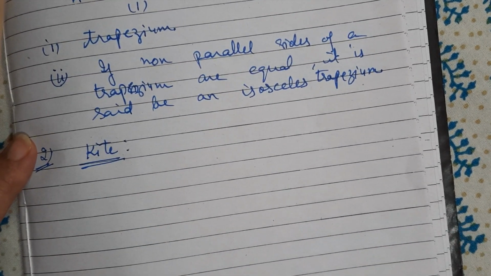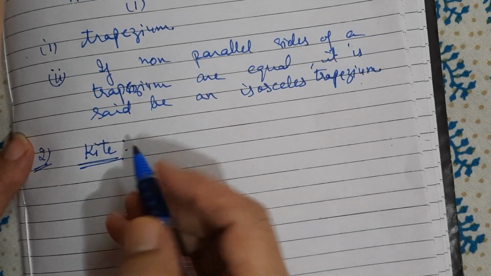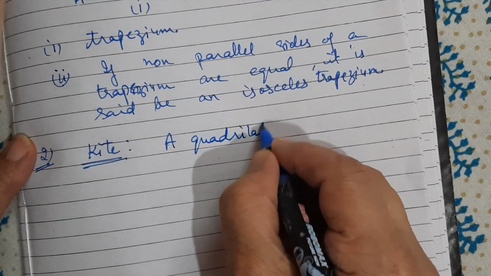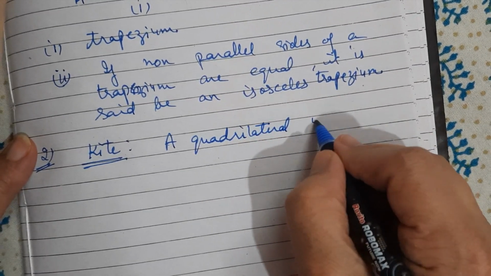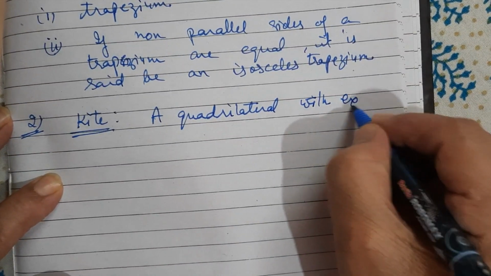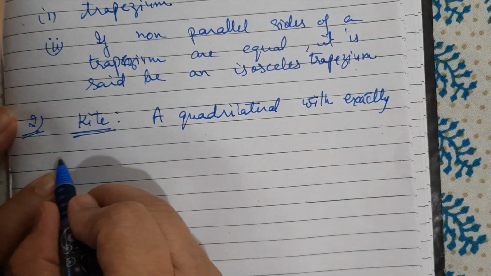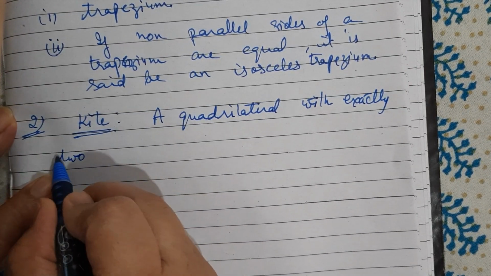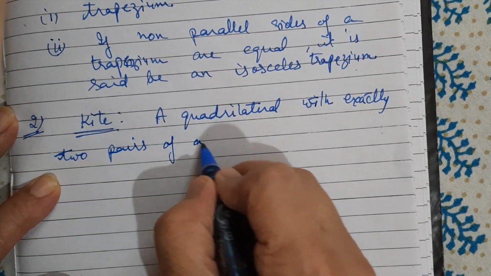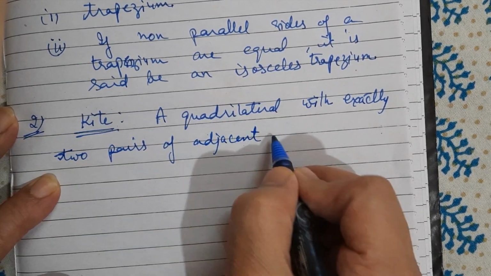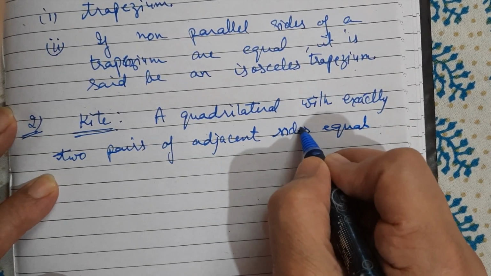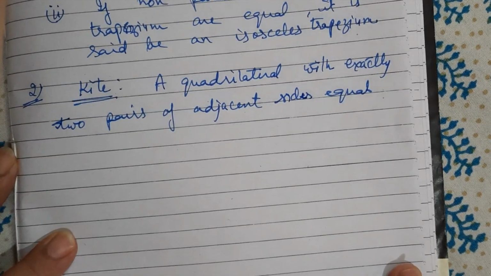It is related to the shape of a kite. A kite is a quadrilateral with exactly two pairs of adjacent sides equal.